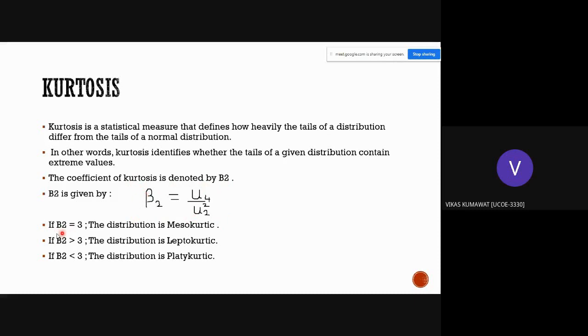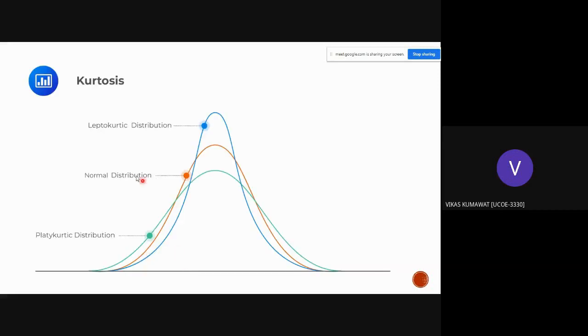If beta 2 equals 3, the distribution is mesokurtic, and if beta 2 is greater than 3, the distribution is leptokurtic. If beta 2 is less than 3, the distribution is platykurtic. Here we see the graph, where the highest one is the leptokurtic distribution, the middle one is the normal distribution, that is the mesokurtic distribution, and the lower one is the platykurtic distribution.